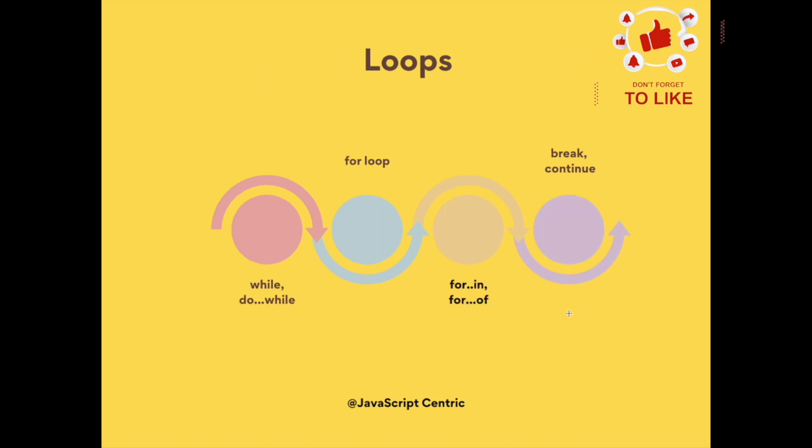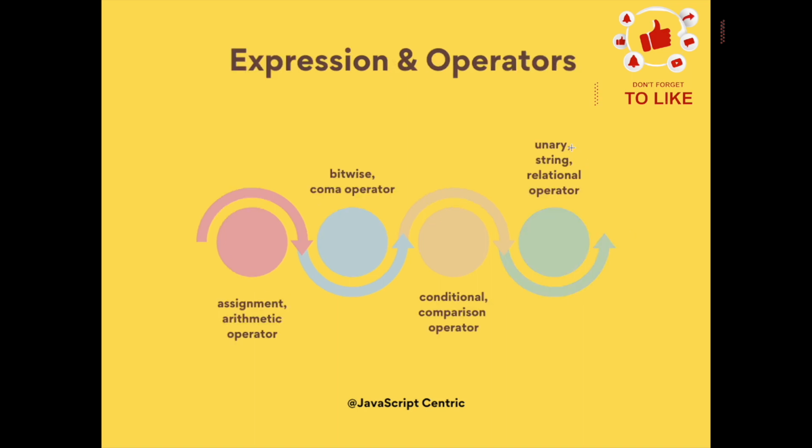Now the next topic is loops. I think you already know the while, do while or for loop, but in JavaScript we have for in and for of. So this is really important. After that you can move to control flow: if else, switch, try catch, throw, and finally. Now the next topic is expressions and operators. These are also basic topics, like the assignment operator, arithmetic operator, bitwise, comma operator, conditional and comparison operators, and these are the important operators: the unary, string and relational operators.